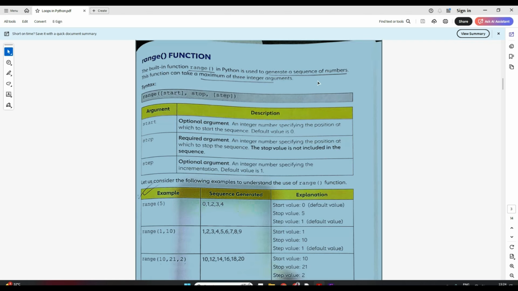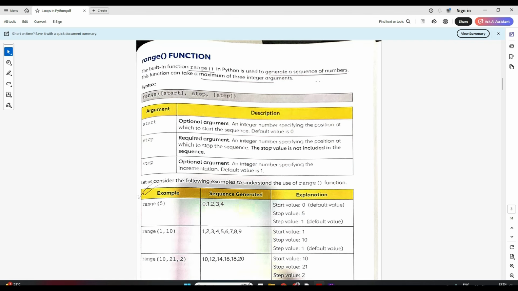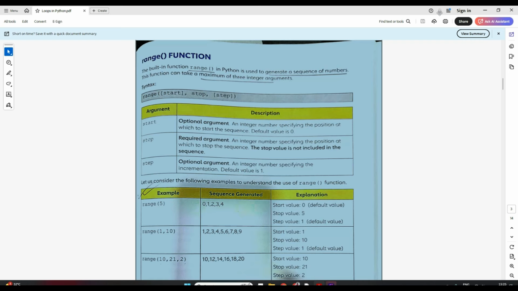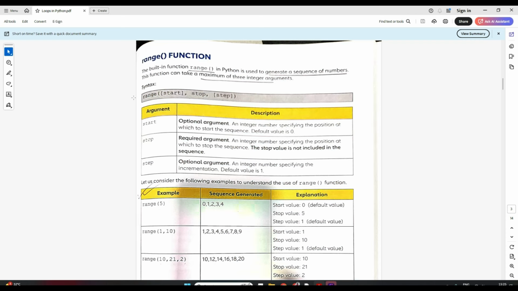So we have seen what a sequence is. If I want to generate some sequence of numbers, then we use the range function in Python. Now we'll see how it works. In the range function we can pass 3 parameters. So how do we write the range function? Just try to understand that. We have to write range, I'll show you practically also, then in the round brackets you have 3 parameters: start, stop and step.